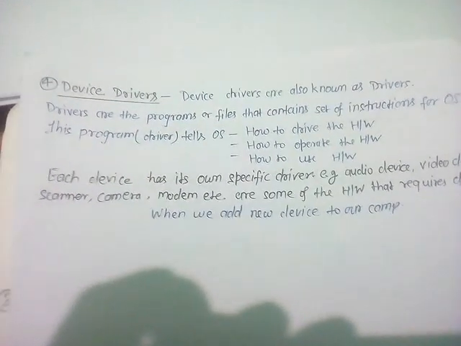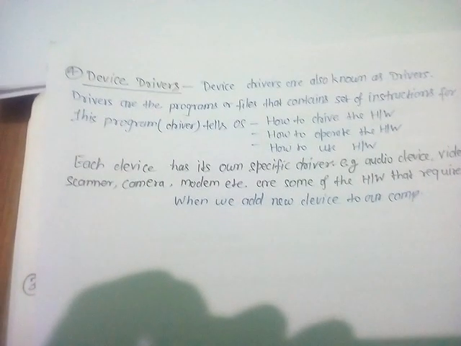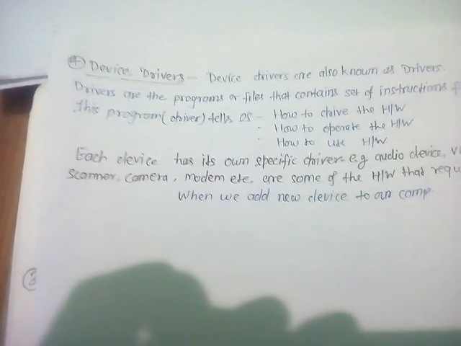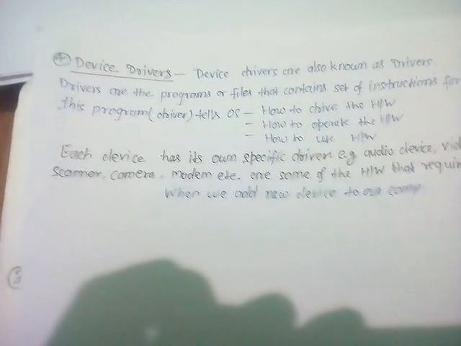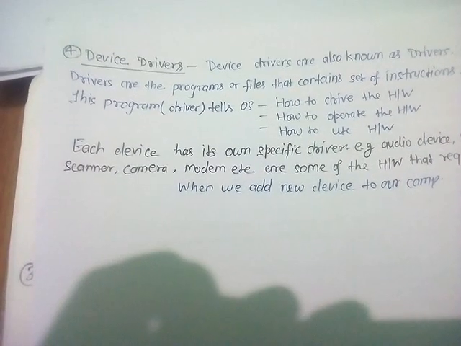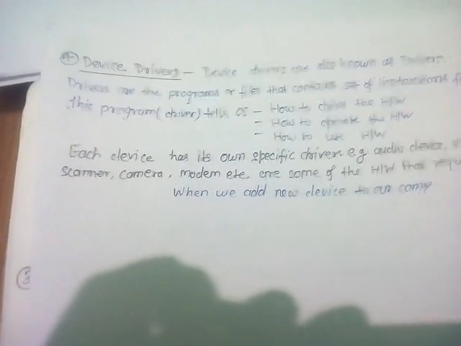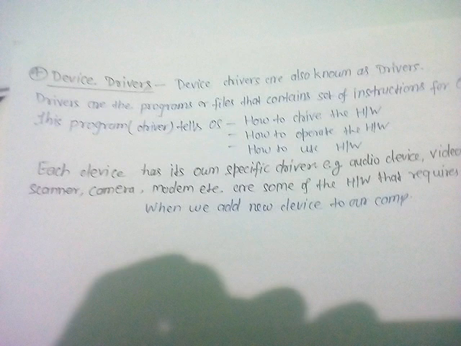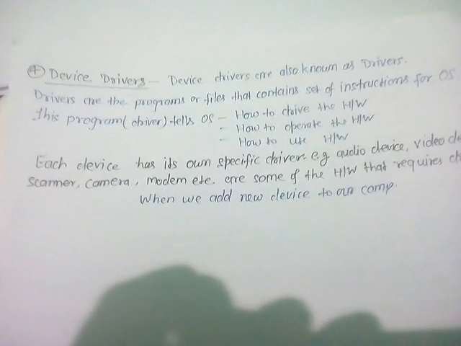Thus I would like to tell you the system software consists of four parts: operating system, language processor, utility software and device driver. These are very important parts of the software.